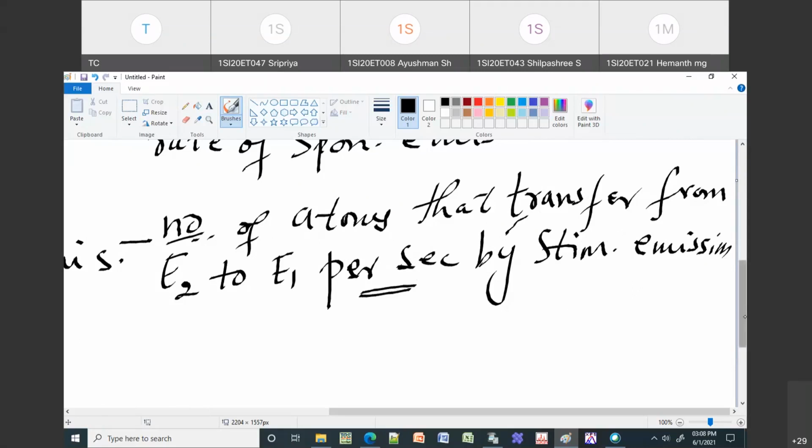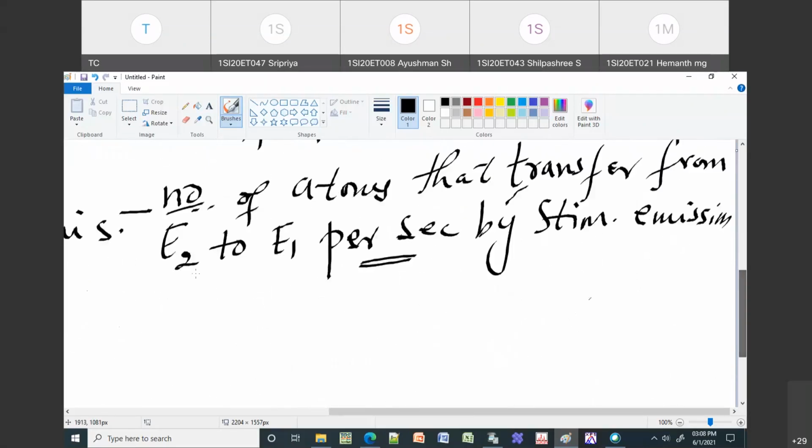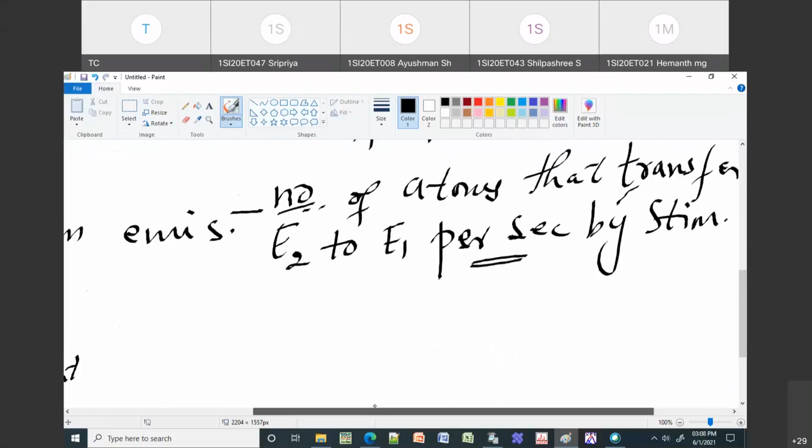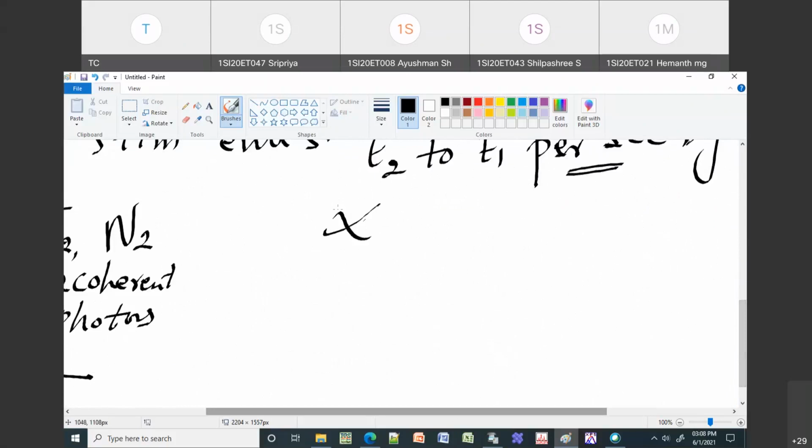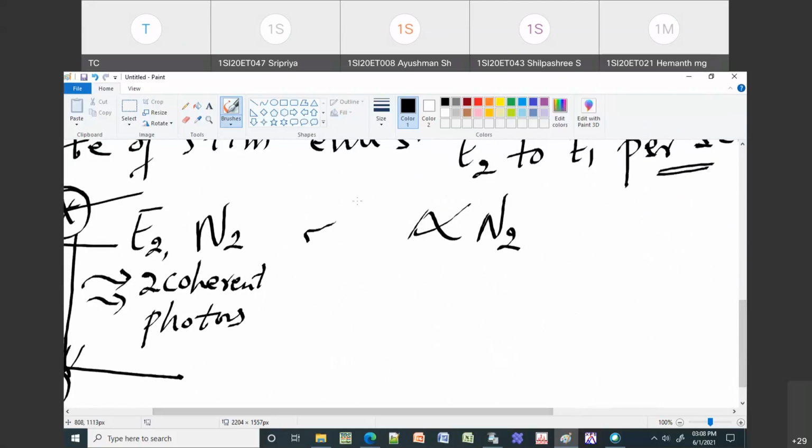Similar to the previous case, you can have more stimulated emission when there are more atoms in the excited state. If I have only 4 atoms in excited state, then I can make those 4 atoms come down to ground state.